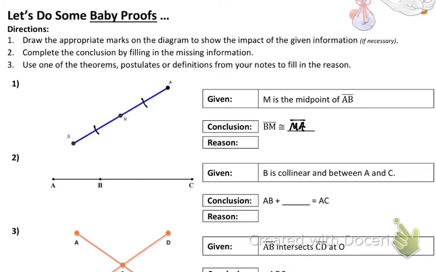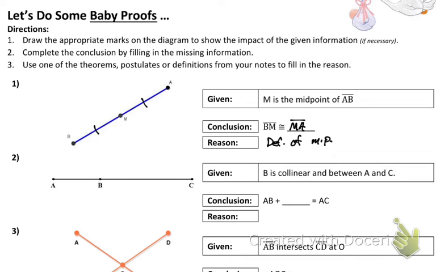We have a midpoint postulate and a midpoint definition. Which one says it creates two congruent segments? Don't shout out the answer. One of them says it creates two congruent segments. The other one says you can put a midpoint on there. One of them I said we're not going to use. One of them I said we should use all the time, basically with midpoint. Which one should I use, the postulate or the definition? I'm going to use the definition. Thank you. Definition of midpoint. The definition says it creates two congruent segments.